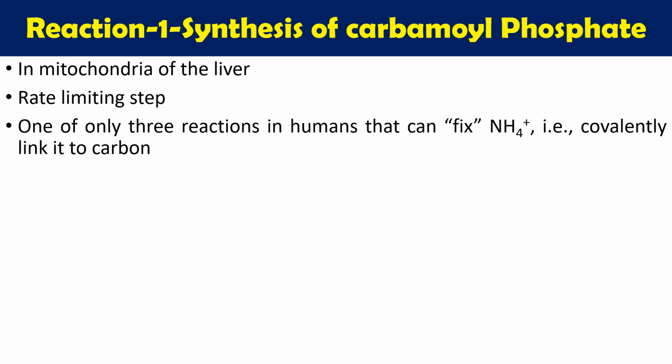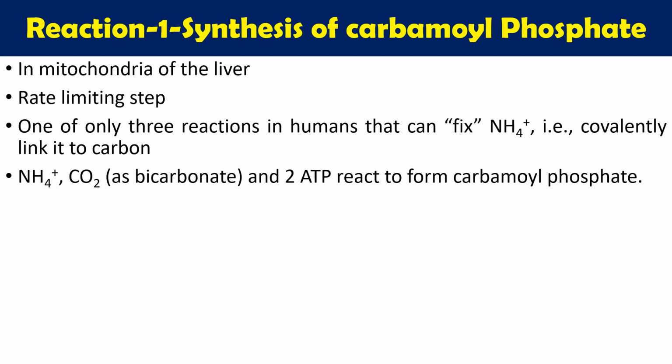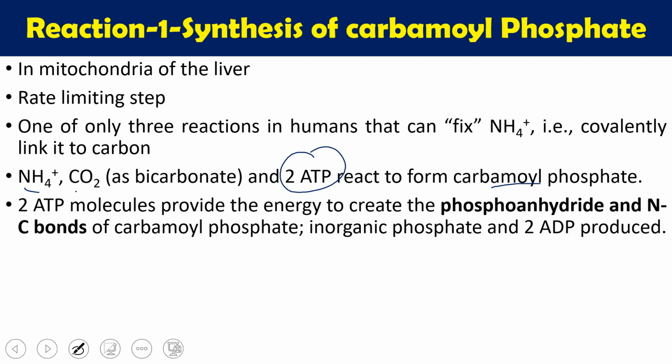This is one of the 3 reactions in humans which can fix ammonia directly. The other 2 reactions we will talk about later on. So there are 3 reactions which can directly fix ammonia, and this is one of them. So this reaction has that significance. Ammonia reacts with carbon dioxide, not directly as carbon dioxide, but in the form of bicarbonate. And here we require 2 ATP molecules, and ultimately we get carbamoyl phosphate.